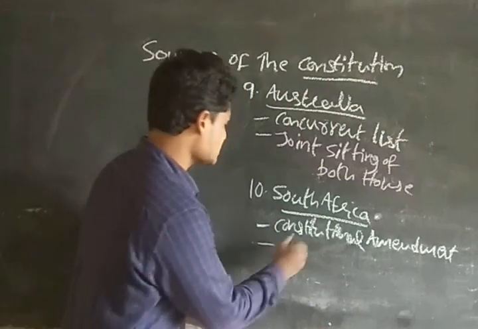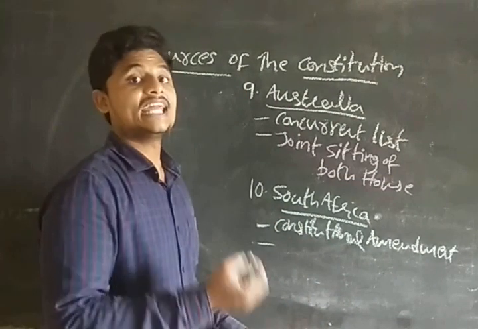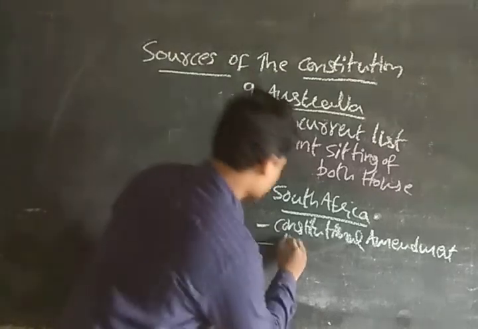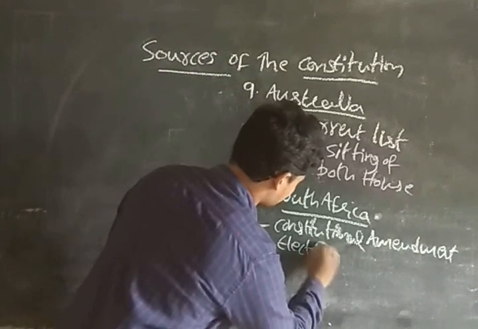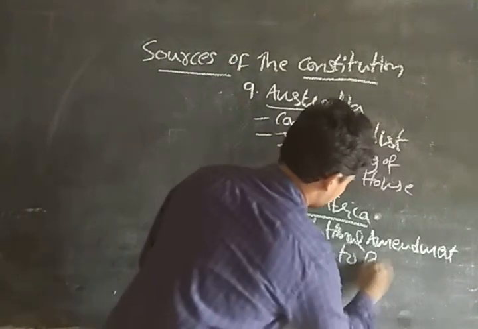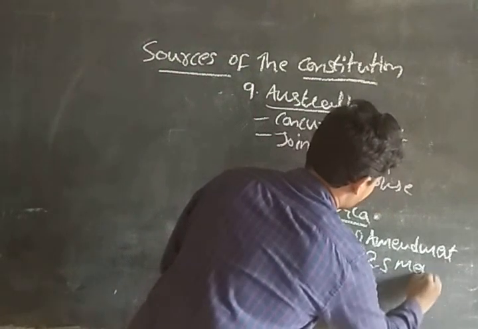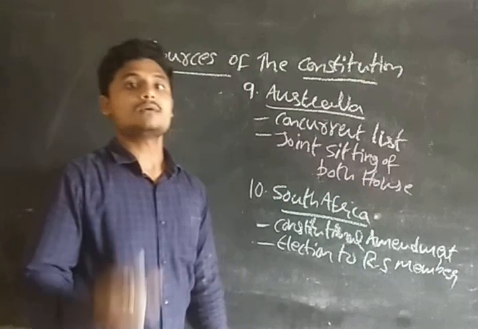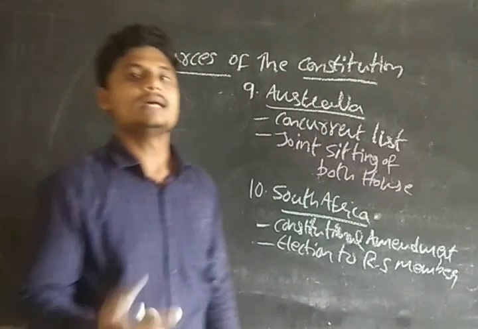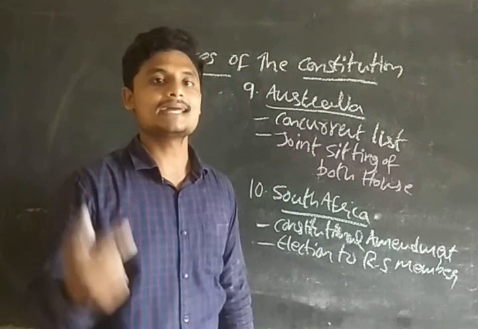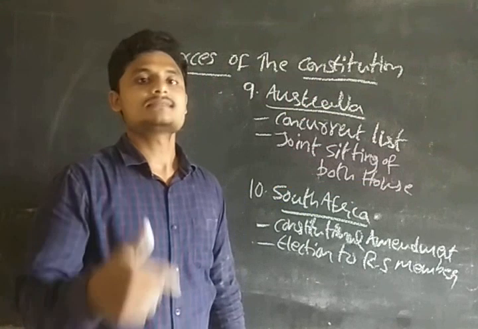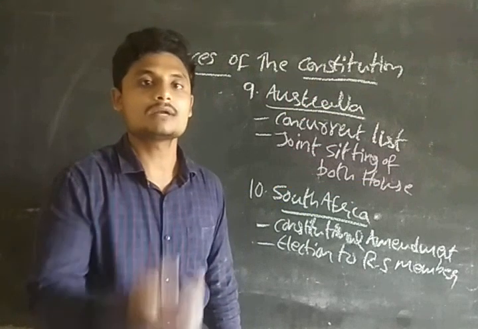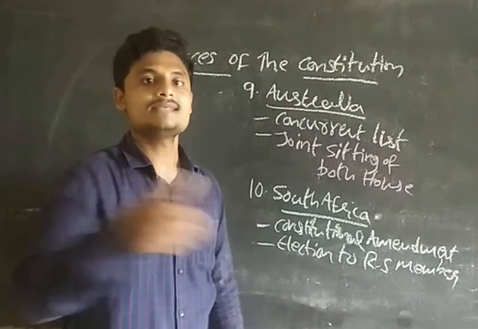And after this we have seen the second provision is election to the Rajya Sabha members. Guys, we have two houses of parliament, the Lok Sabha and the Rajya Sabha. The Lok Sabha members are directly elected by the people. You are voting for two members, one is MLA, one is MP.